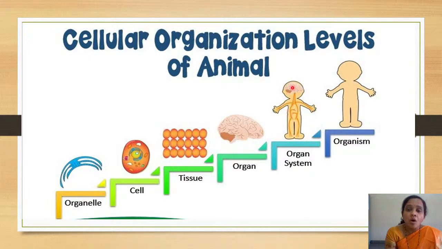All these organ systems collectively form an organism. So this is basically the evolution from cell organelle to a cell, to tissues, to organ, to organ system, to a complete organism.